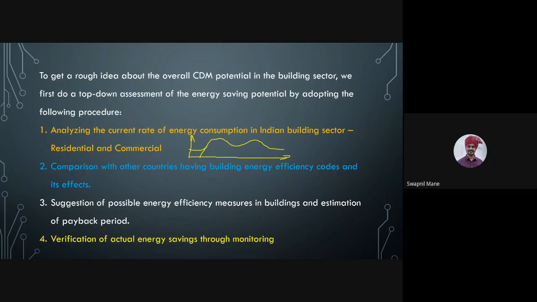Compare with other countries having building energy efficiency codes and their effects. So compare with another energy efficient building in the locality which is following these energy efficiency and building codes, and see what will be its effect on our building. How much we will be saving. For the other building, such a kind of load curve is there.